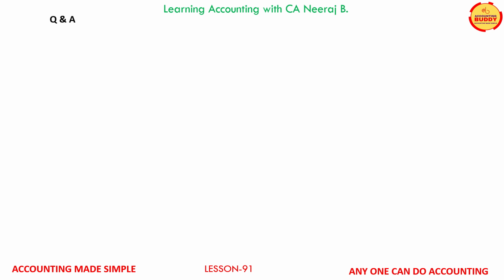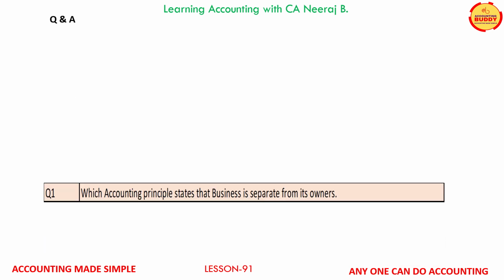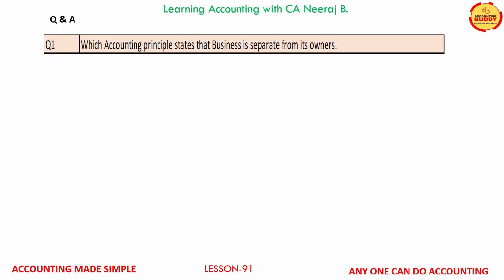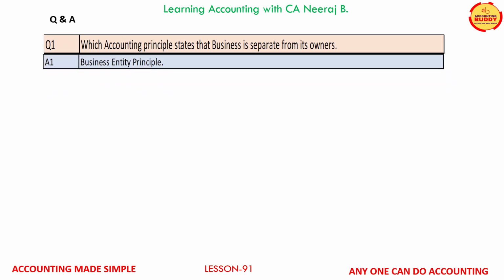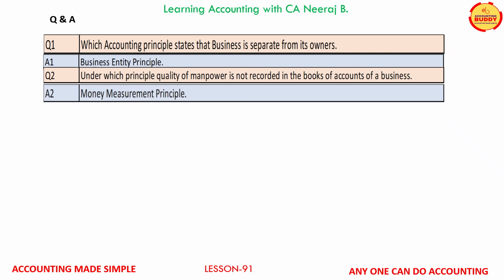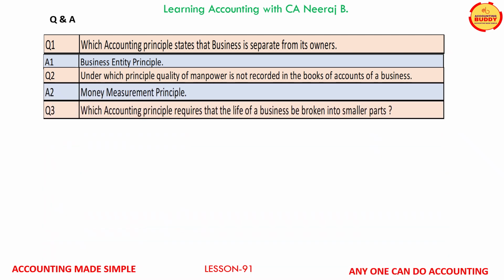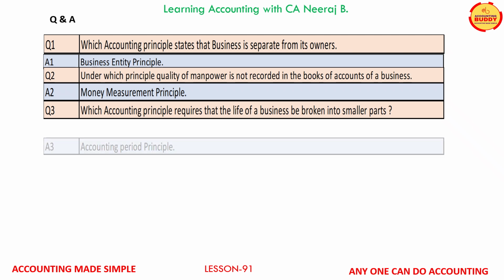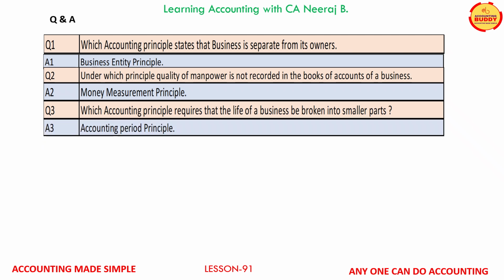Let us now answer few questions related to accounting principles which we have learned in today's video. Question number 1. Which accounting principle states that business is separate from its owners? The answer is business entity principle. Question number 2. Under which principle quality of manpower is not recorded in the books of accounts of a business? The answer is money measurement principle. Question number 3. Which accounting principle requires that the life of a business be broken into smaller parts? The answer is accounting period principle.